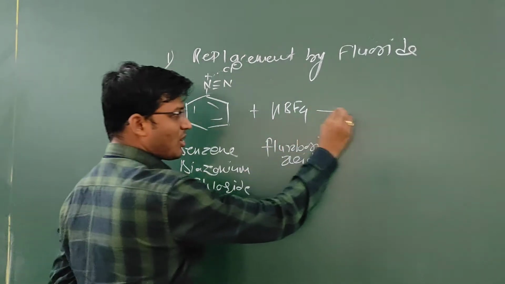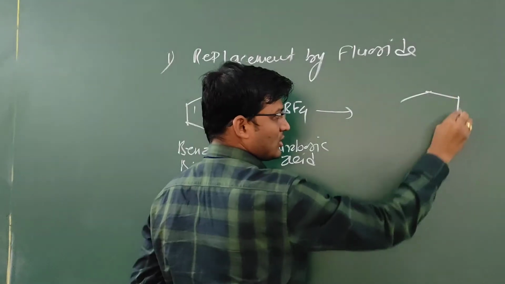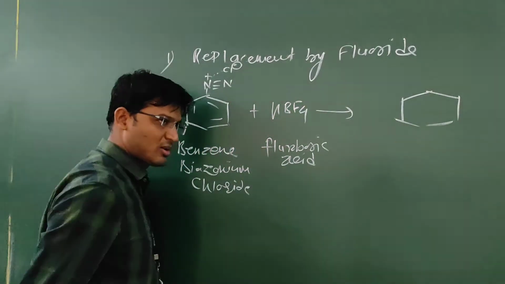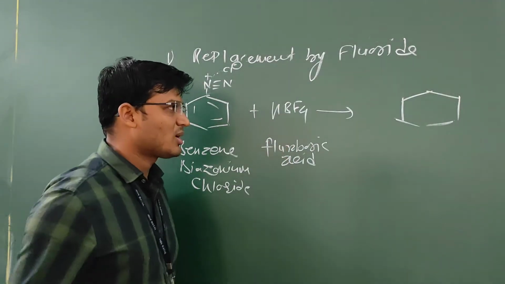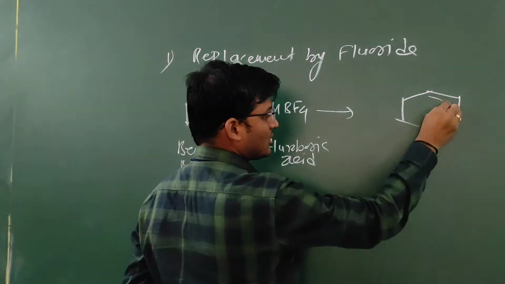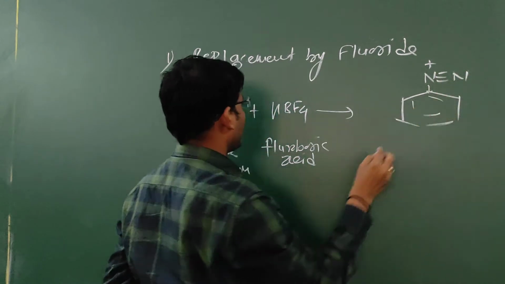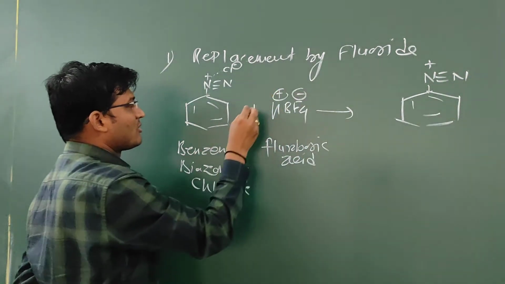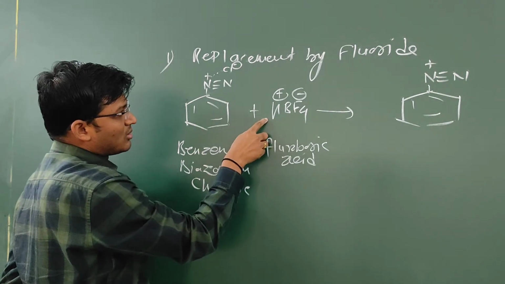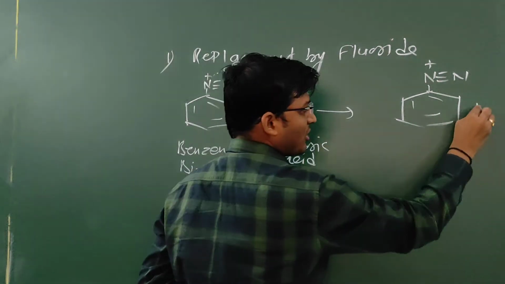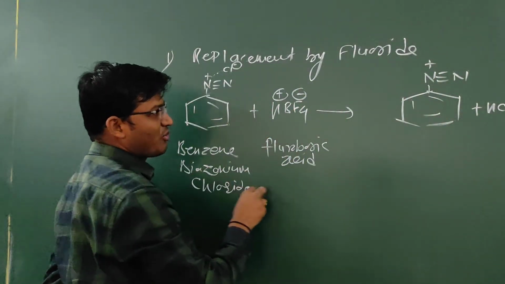In the first step, it forms benzene diazonium fluoroborate. The formation of this intermediate is not given in your syllabus. Now concentrate on this: N positive triple bond N, this H positive, BF4 negative. This Cl negative goes with this H positive and forms HCl. And this BF4 negative is in attraction with this N positive.